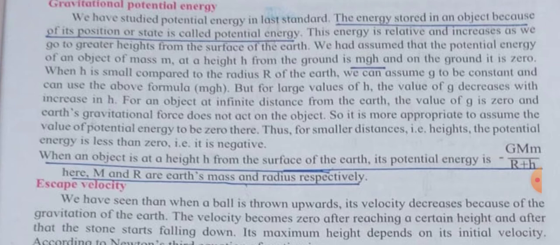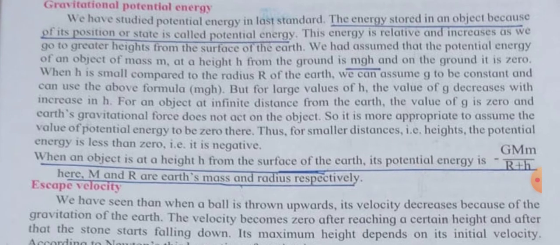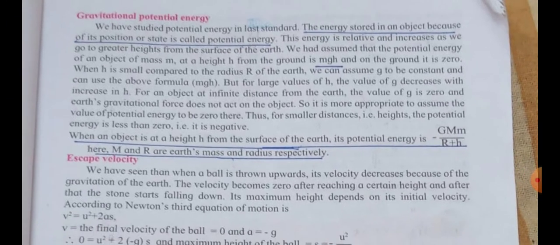Here M and R are the earth's mass and radius respectively. In this topic, the derivation for potential energy is not given, only the formula is given. When an object is at height h from the earth's surface, it is minus GMm divided by R plus h.